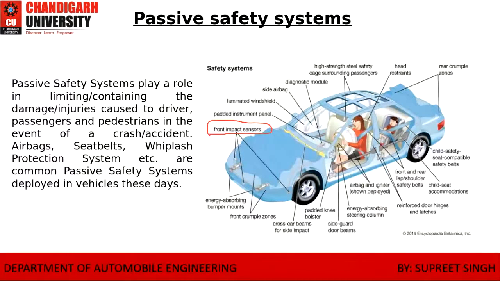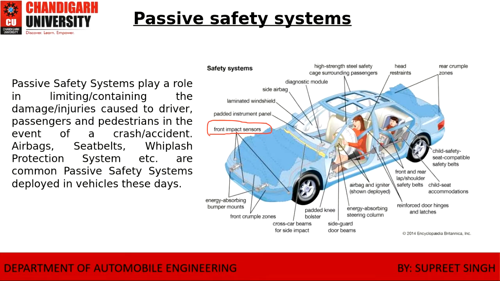The front impact sensors will no doubt reduce the impact on the car, and it will avoid damage.